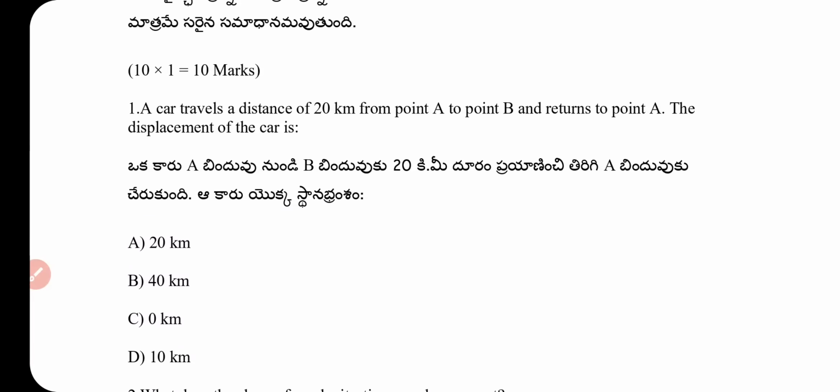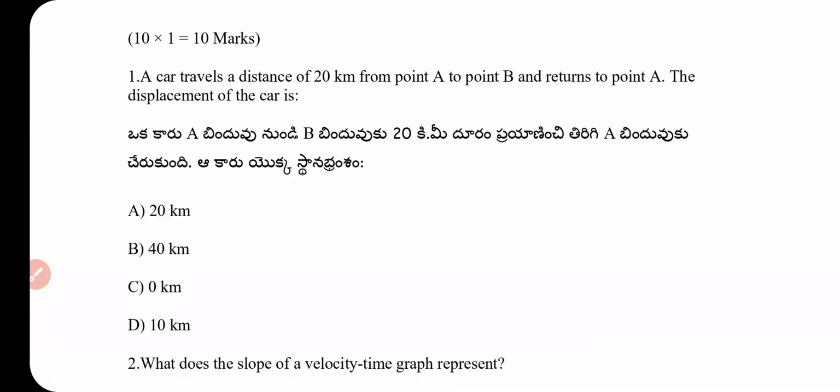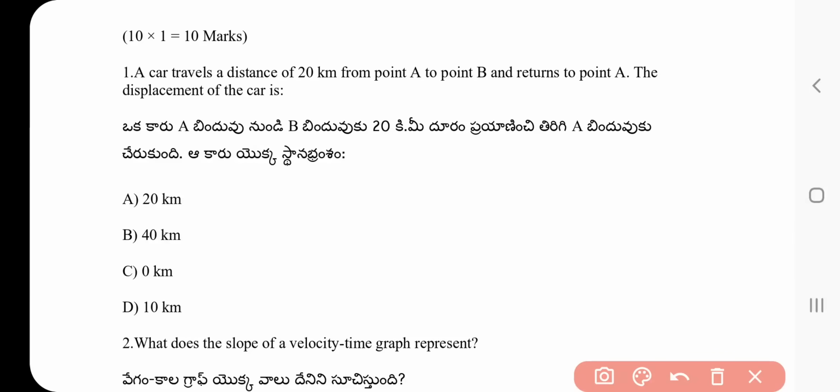Question number 1. A car travels a distance of 20 kilometers from point A to point B and returns to point A. The displacement of the car is: 20 kilometers, 40 kilometers, 0 kilometers, 10 kilometers. Answer is A, 0 kilometers. Displacement is the shortest distance between the initial and the final point.